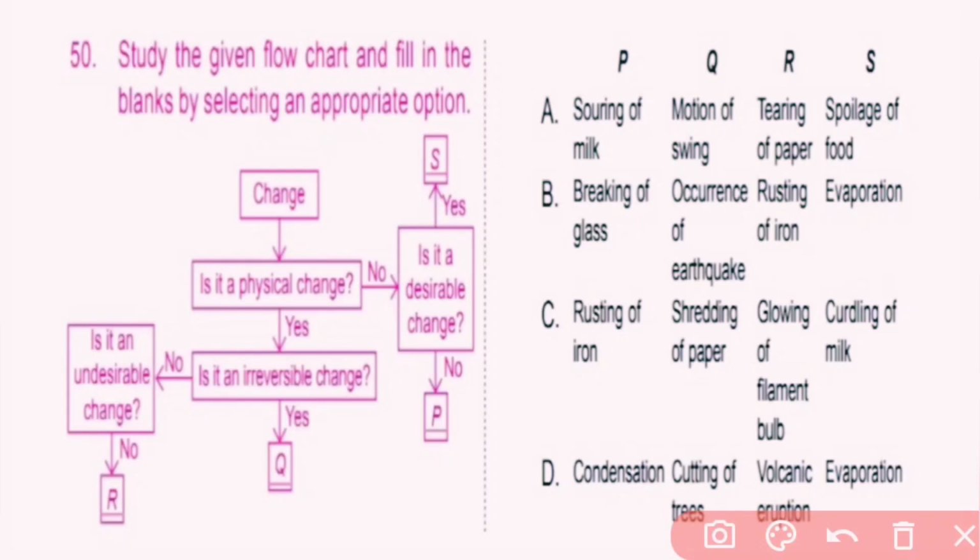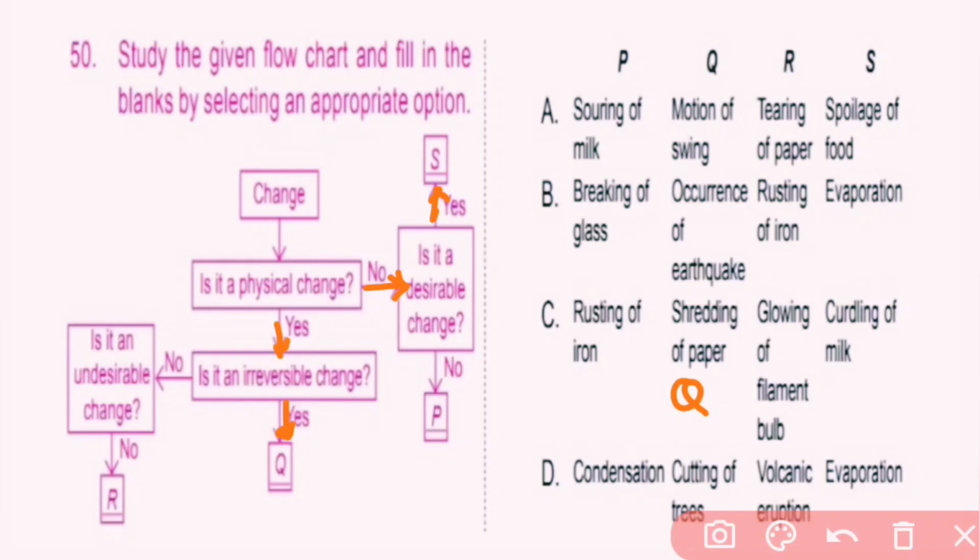Question number 50. Study the given flow chart and fill in the blanks by selecting an appropriate option. So here given changes. Here Q is a physical change and it is an irreversible change. So Q is shredding of paper. S is not a physical change but it is a desirable change.